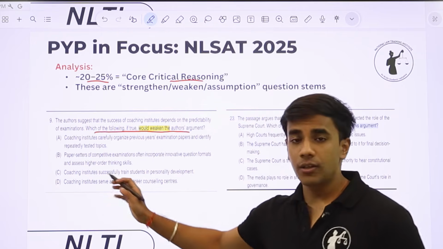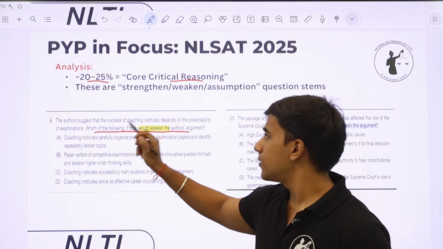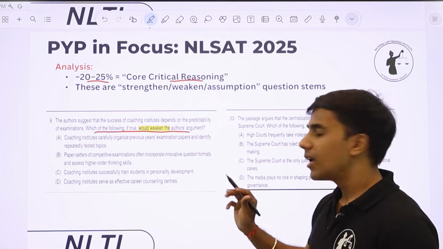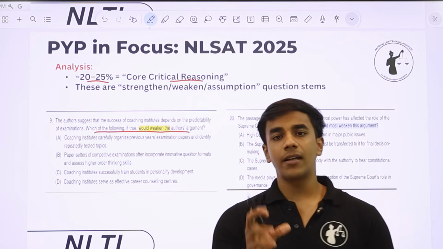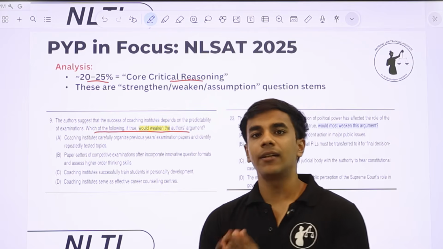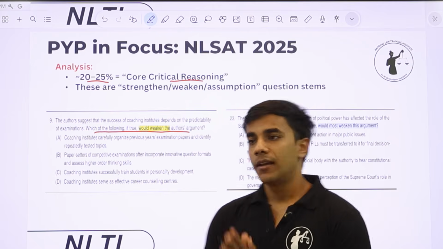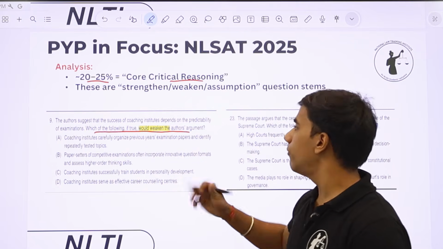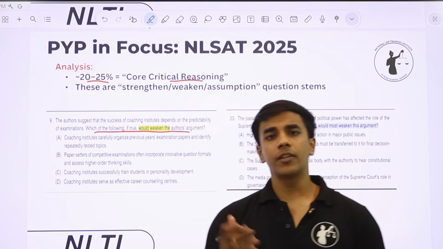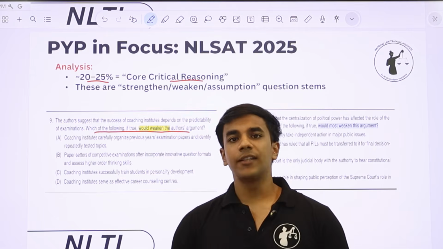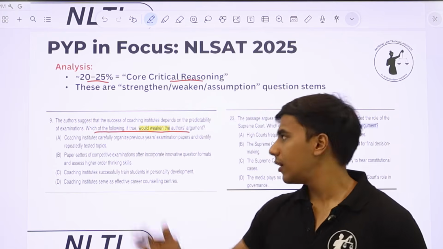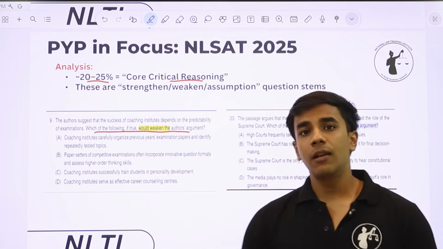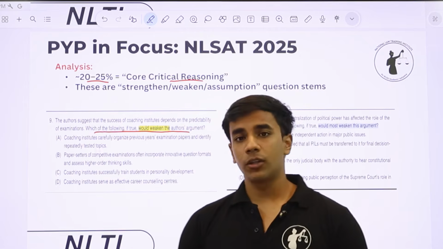So for example, this is question number 9 from the master booklet. The authors suggest that the success of coaching institutes depends on the predictability of examinations. Now what the question has done is give you the core or central argument made by the author. In the second line, it is asking you which of the following, if true, would weaken the author's argument. After telling you the author's argument, it is asking you to weaken it by selecting the most appropriate option. So one of these 4 options will weaken what the author has argued.